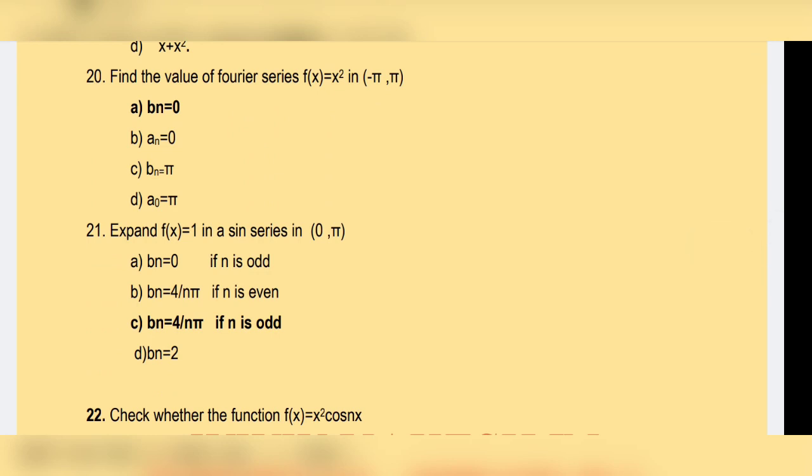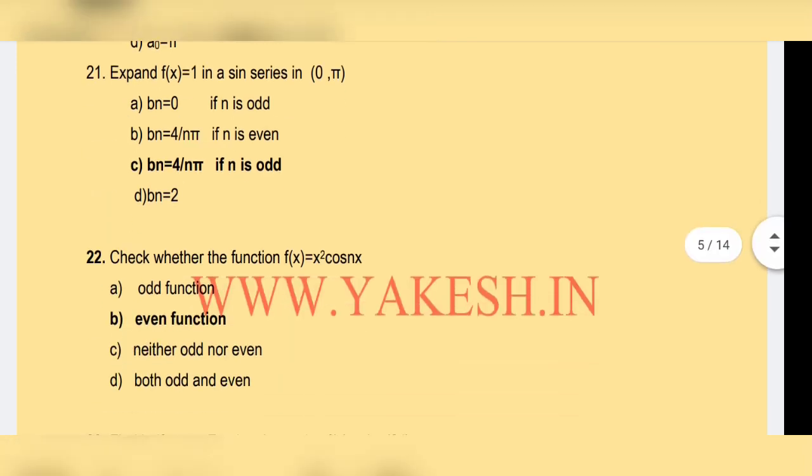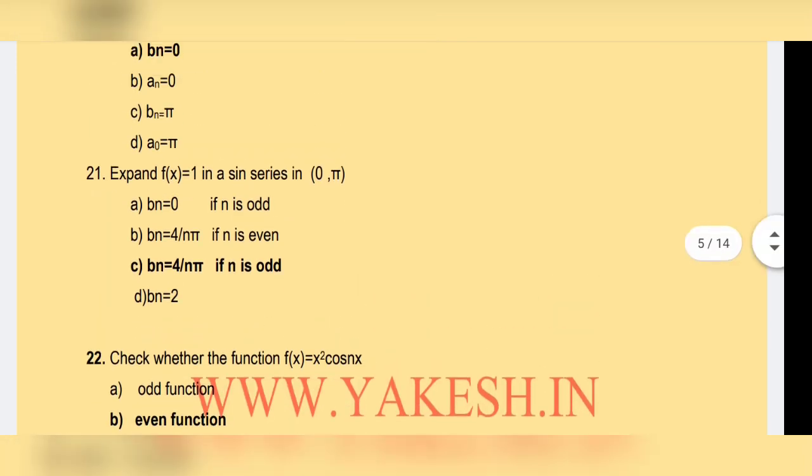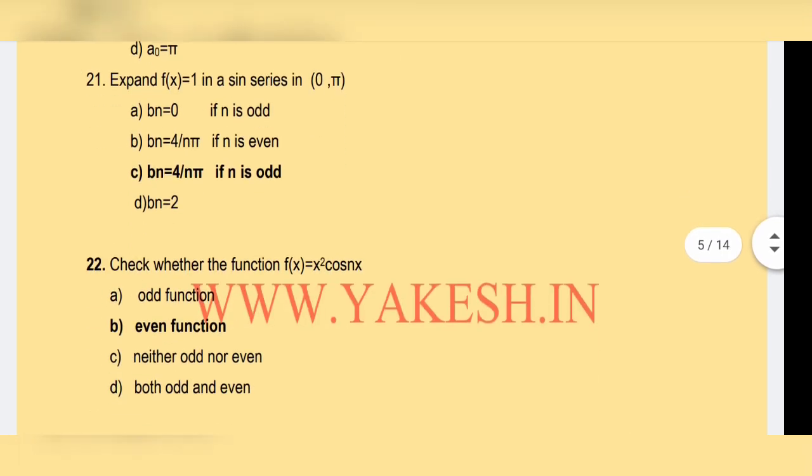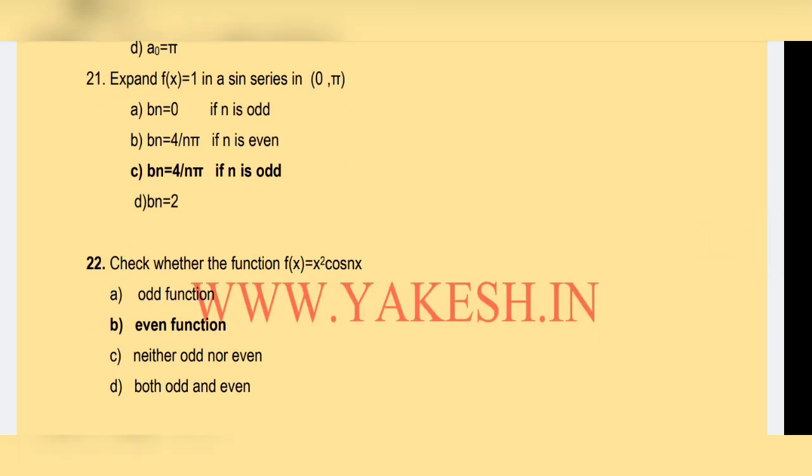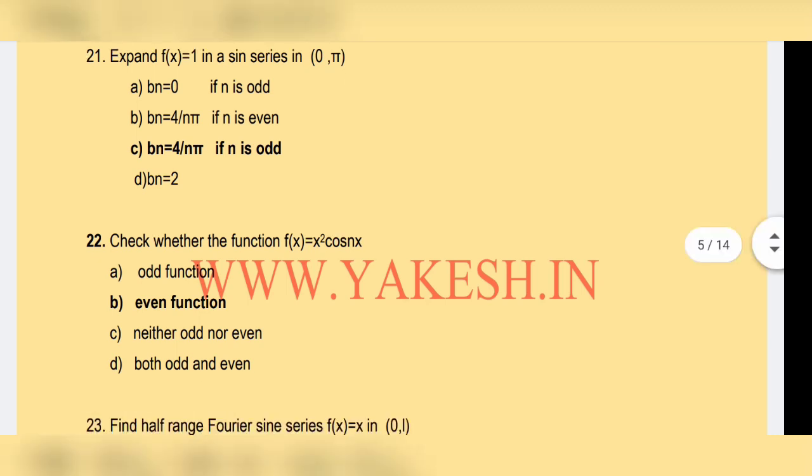Find the value of Fourier series f of x equal to x square in minus pi comma pi. Option A, Bn equal to 0. Expanded. Next question. Expand f of x equal to 1 in a sine series in 0 comma pi. Option C, Bn equal to 4 by n pi if n is odd. Option C is the correct answer.